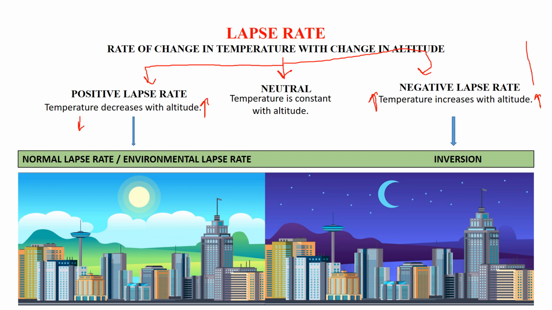That is, with an increase in altitude, the temperature is increasing. That means it will be hot up here and cool at the bottom. But for positive lapse rate, as the altitude increases, the temperature decreases. That means it will be cool on top of the hill and it will be hot at the bottom.